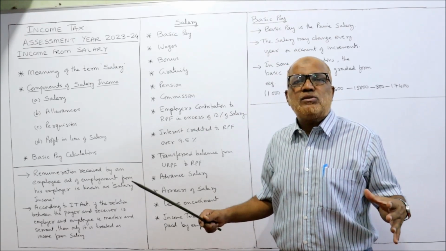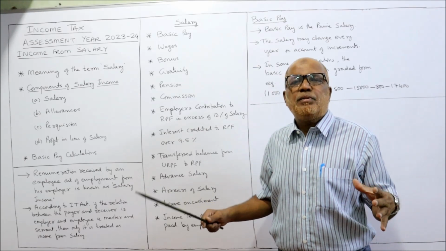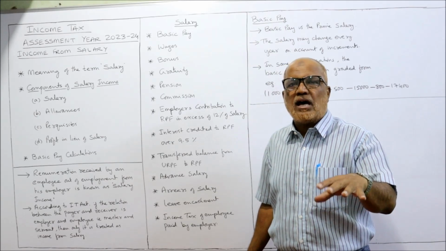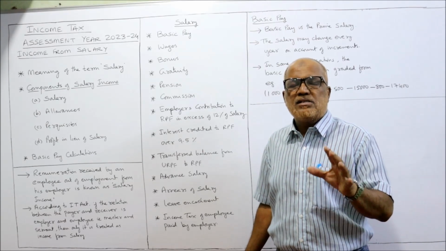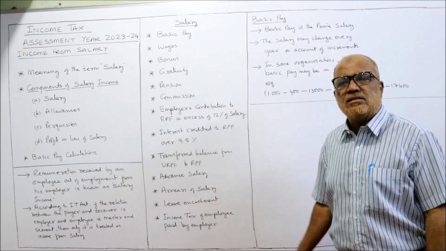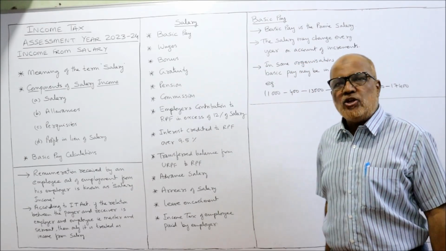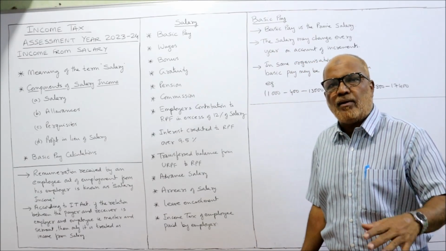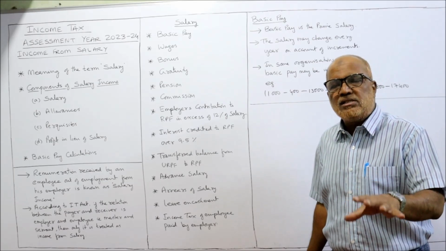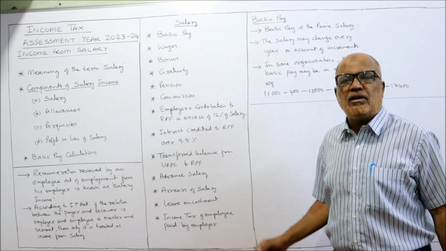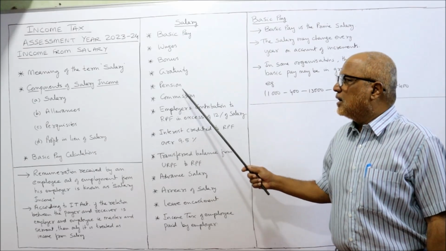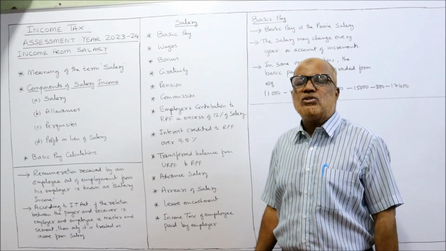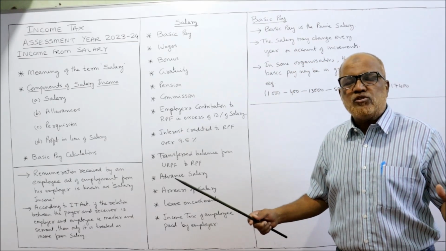During the service period, if the assessee is receiving salary, or at the time of retirement he is receiving gratuity, that gratuity is also taxable under salary. Then pension. Again, when explaining retirement benefit, I will explain pension. Pension received by an employee will also be taken under salary. Then commission. Then employer's contribution to RPF, recognized provident fund. There are different types of provident fund.